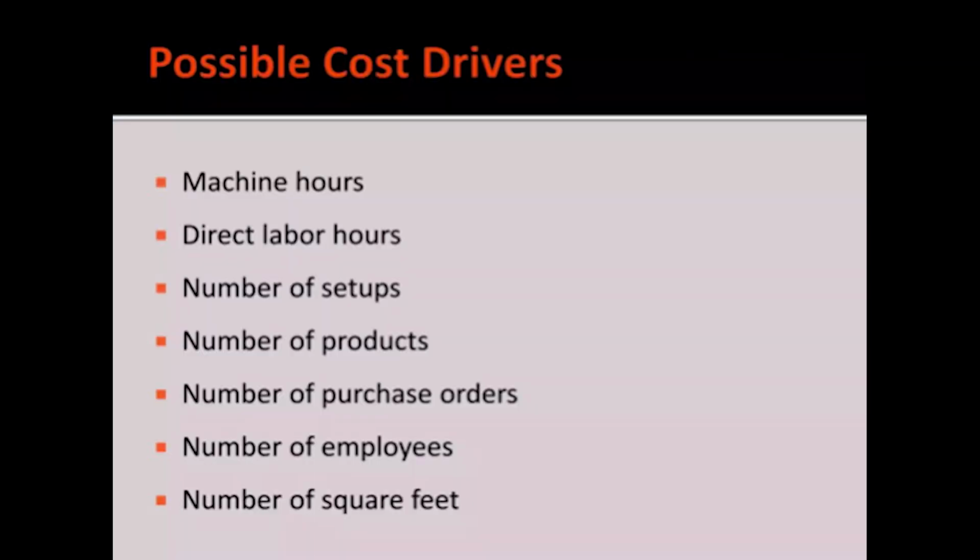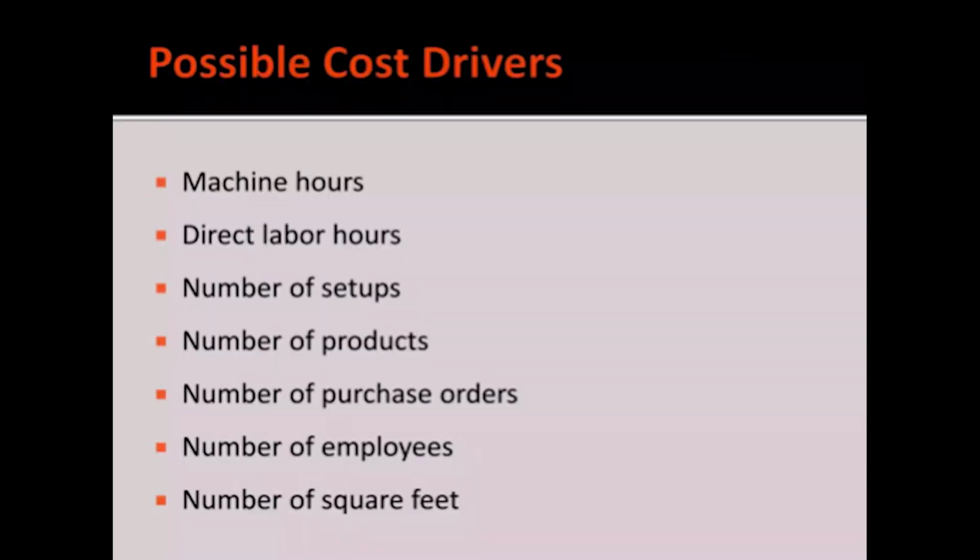Direct labor hours: where the laborers were working on a particular machine, how many hours were taken to produce a particular product. So, based on that also we can pay the labor. That is the labor directly incurred on a machine for producing a product.